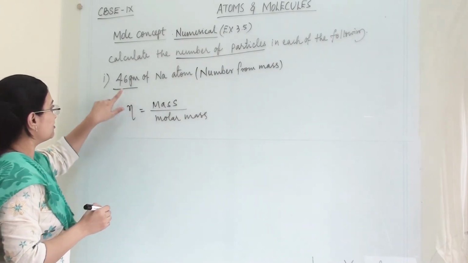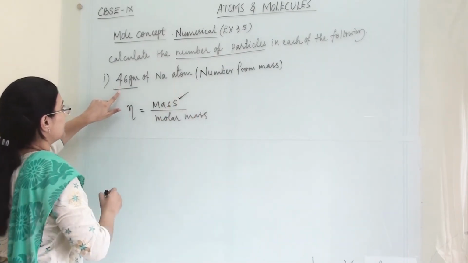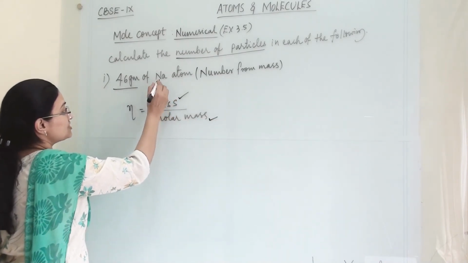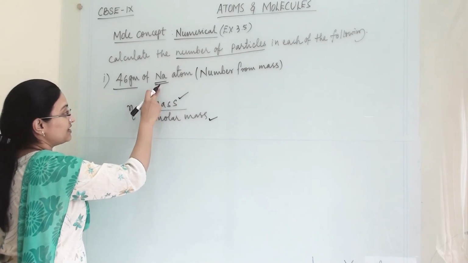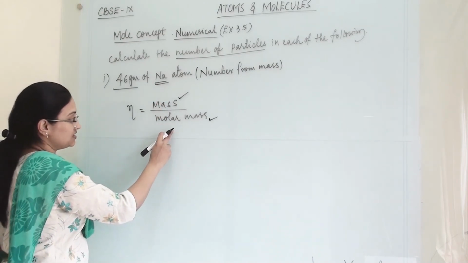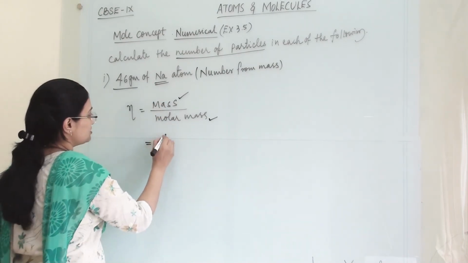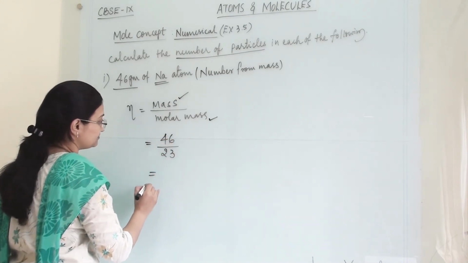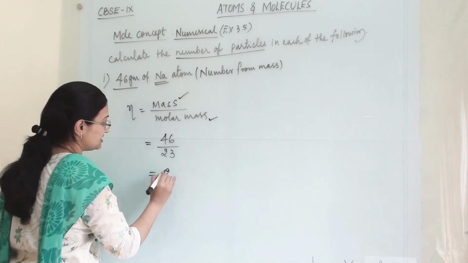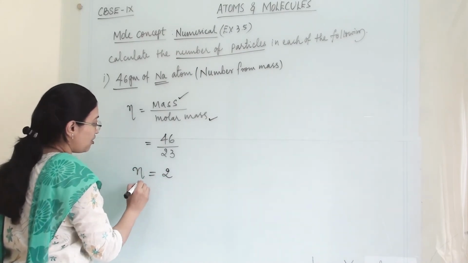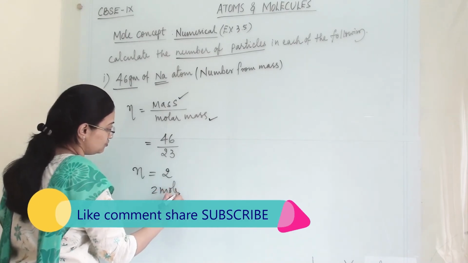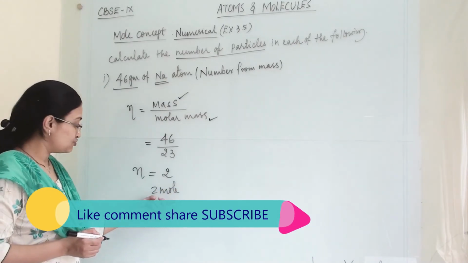Sodium atom's atomic mass is 23, so here it is 46 divided by 23. So our answer is 2. So the number of moles is 2.